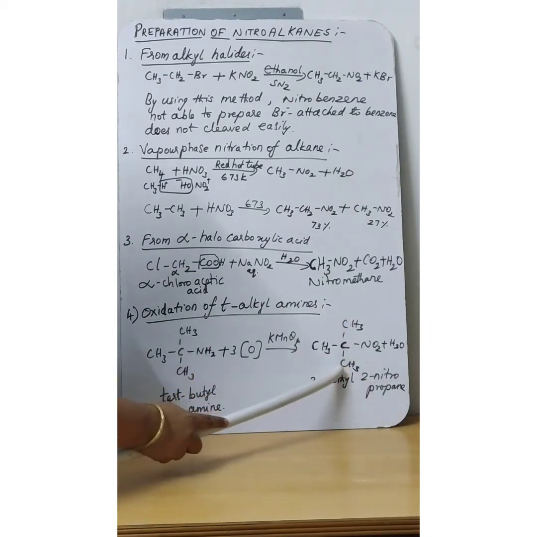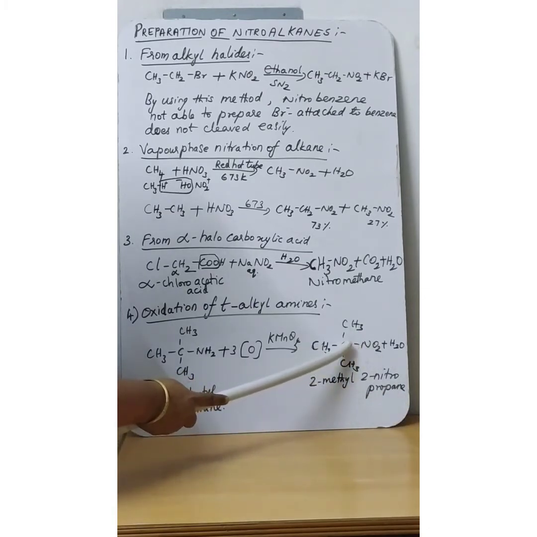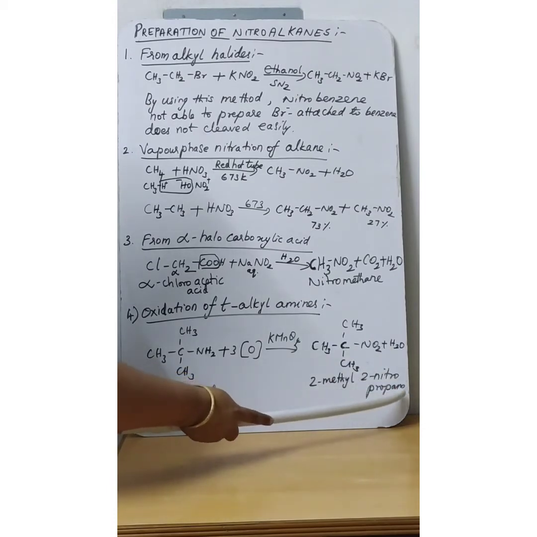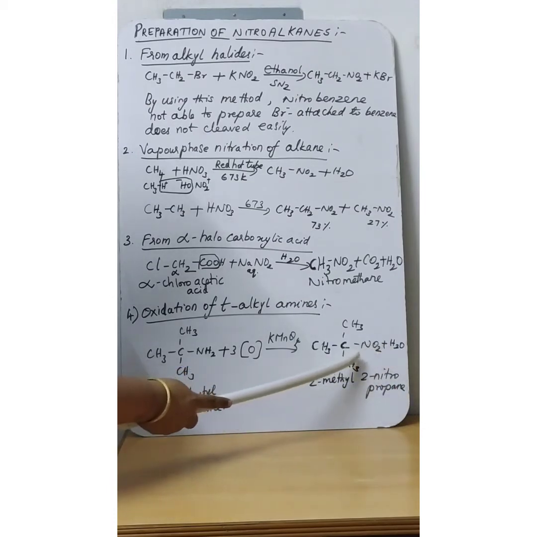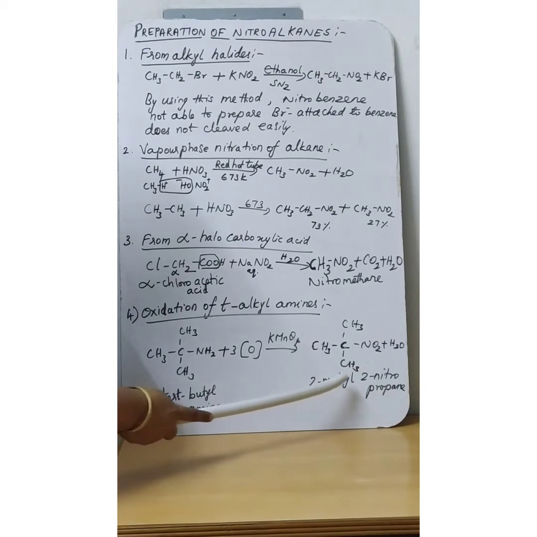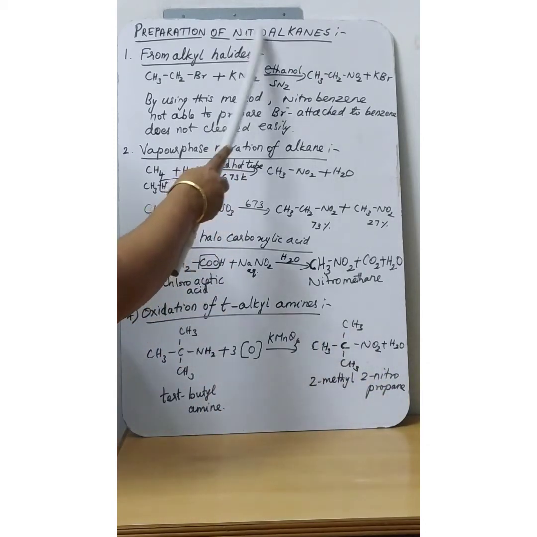This is the carbon chain. So in this carbon chain, 3 carbon atoms are present, so propane. At the same time, on the second carbon atom a nitro group is added. So 2-nitropropane is the parent. And at the same time, on the second carbon atom a methyl group is also added. So the name of this compound is 2-methyl 2-nitropropane. It is an example for nitroalkane.